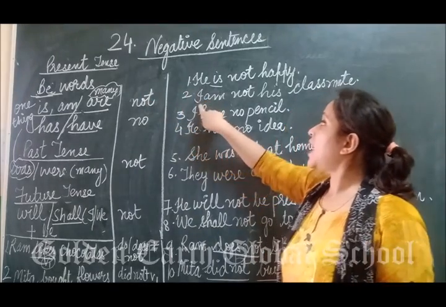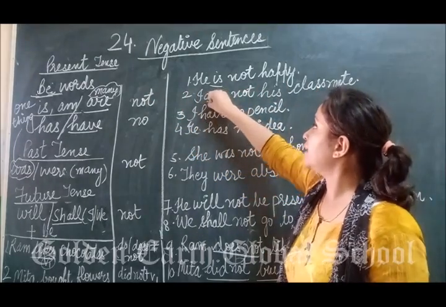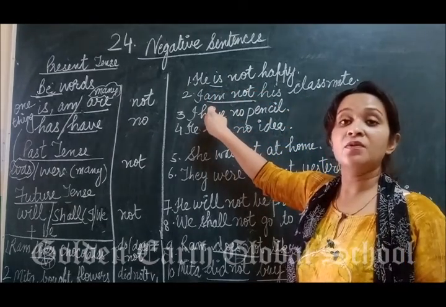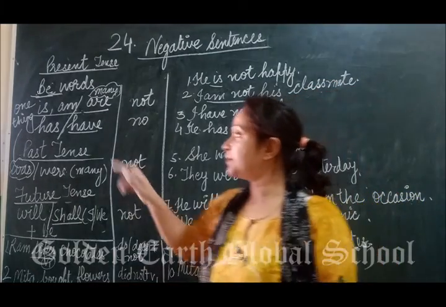Second is I am not his classmate. So here again not is with be verb. I am not his classmate. Now let's take another example.